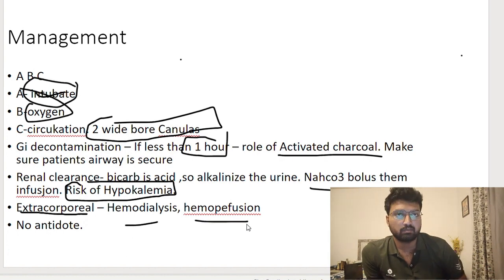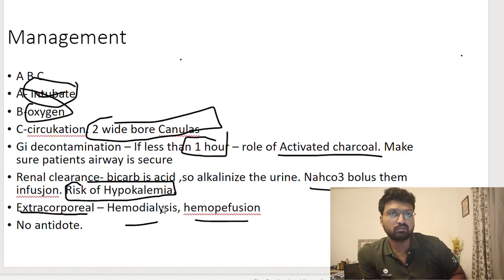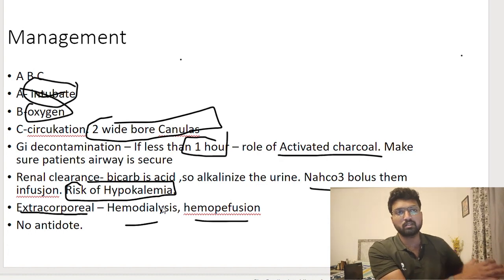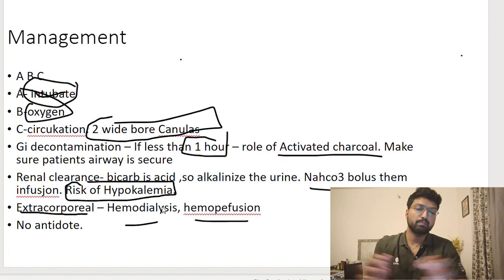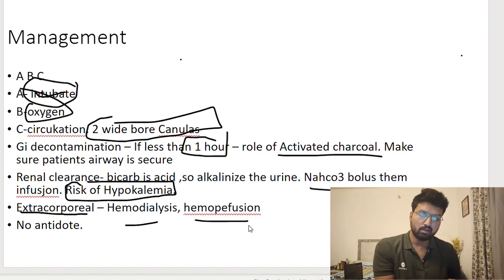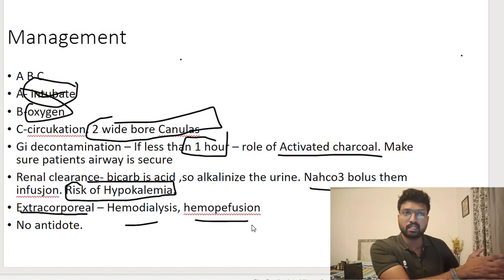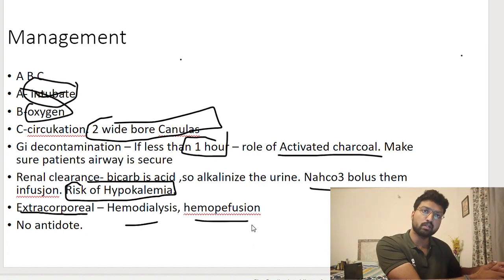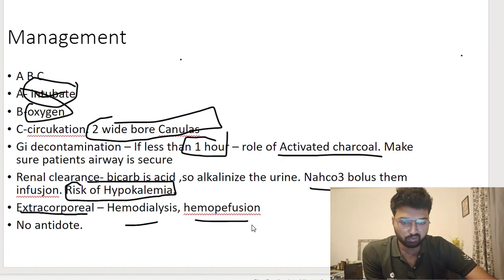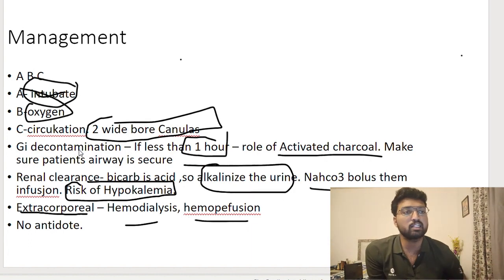Barbiturate is a dialysable drug. In hemodialysis, we remove the blood from the body, put it in a dialysis machine, the machine removes the drug, and we send the blood back to the body. And hemoperfusion: we remove the blood from the body and put it through a membrane that has charcoal. Charcoal will absorb the drug, and then we send the blood back to the body. So hemodialysis, hemoperfusion, urine alkalization and GI decontamination are the only ways to treat a case of barbiturate poisoning.